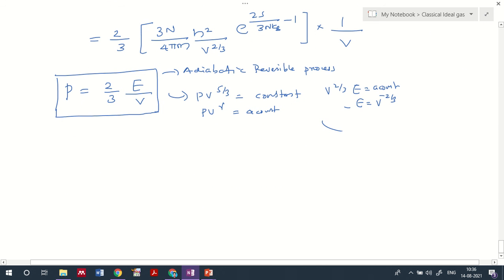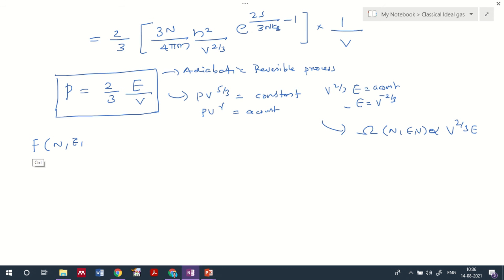Earlier we got this representation for the Omega NEV case, which is proportional to V raised to 2/3 E. So when evaluating Gamma of NEV, we get the same notation, the pressure representation P equal to 2/3 E by V.